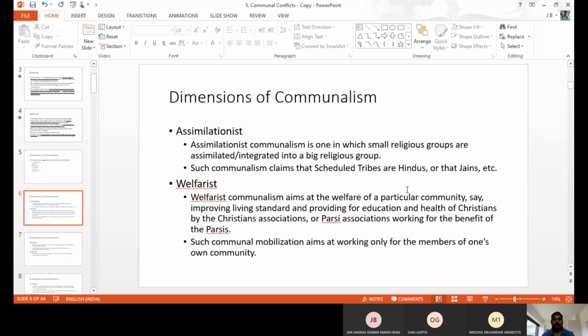They do not help others. Whatever funds they have, they utilize only for their own people. That is welfarist communalism.